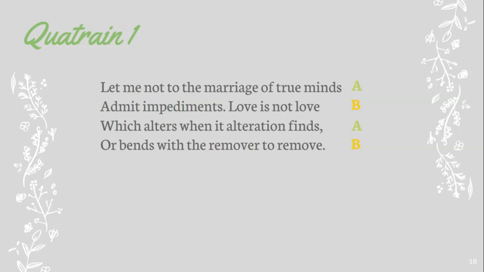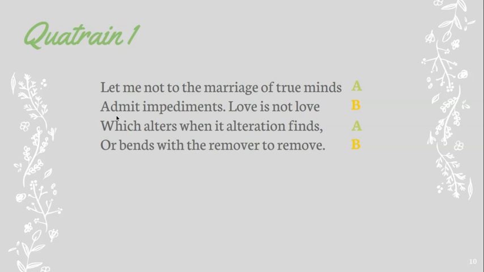Some people fall in love based on, instead of physical chemistry or anything like that, they're more academically alike, of the same mindset, and so they end up together like that, right? The marriage of true minds. So that's what he means by admit impediments, right? That's not what he's talking about. He's talking about a true love.